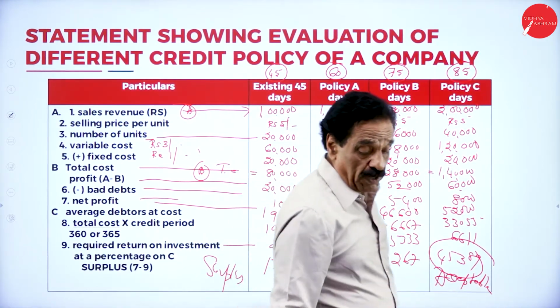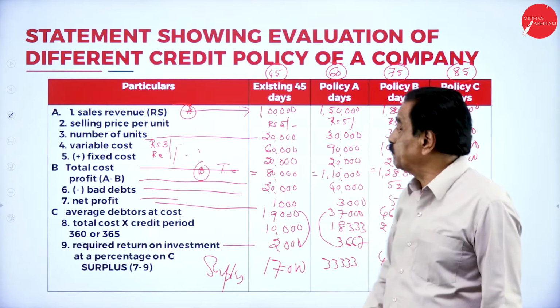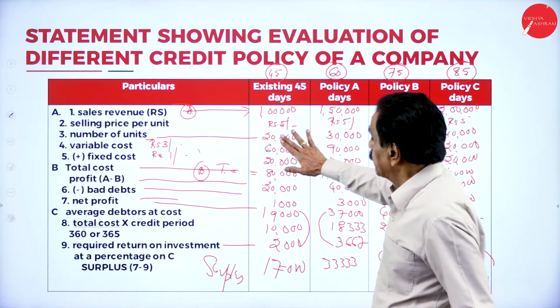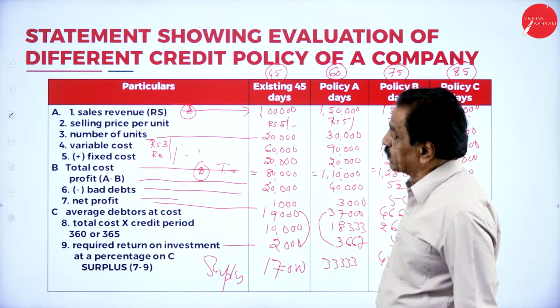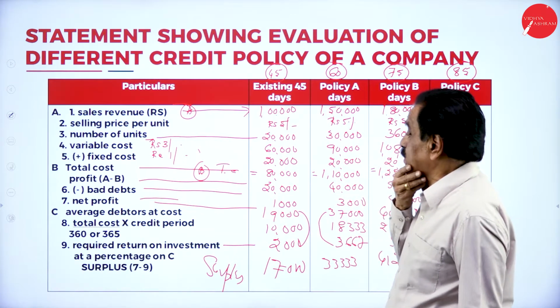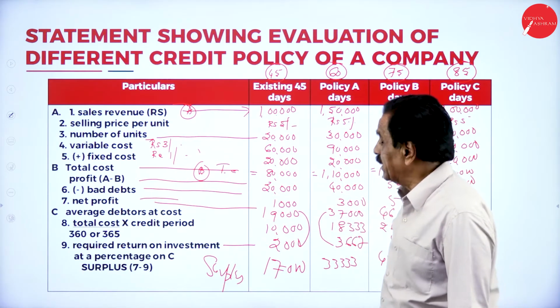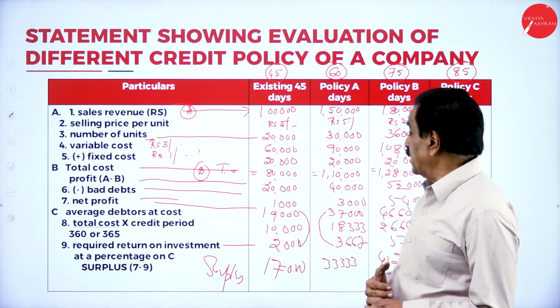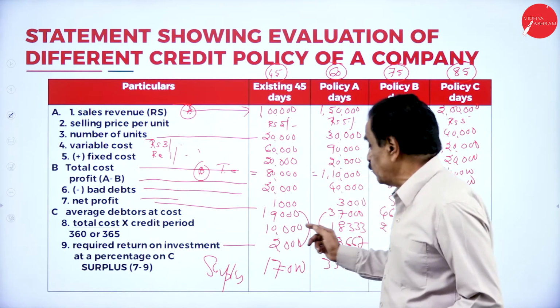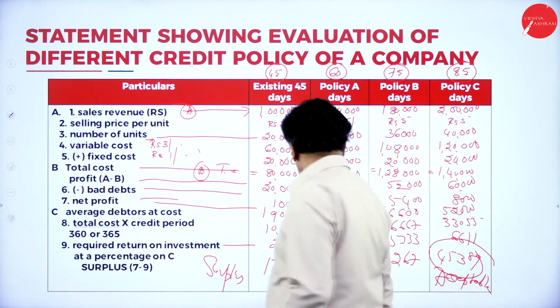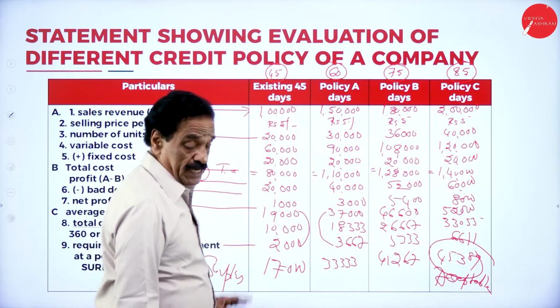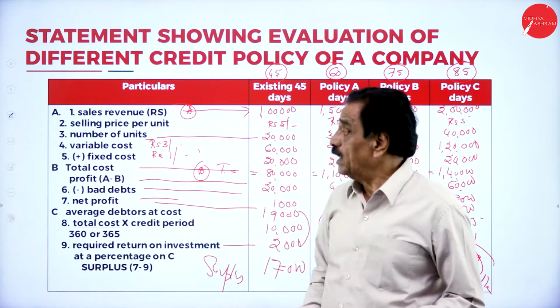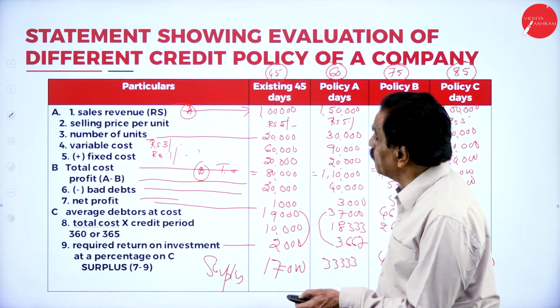Same type as the last problem. Last problem, what we did same time? Sales, selling price, variable cost. Sales minus variable cost is contribution, minus fixed cost is profit, minus bad debt is net profit. Then total cost divided by number of days into credit period. Then return is 20%. Excess is how much? 17,333, 45,381. So same time, we'll move on to one more problem.